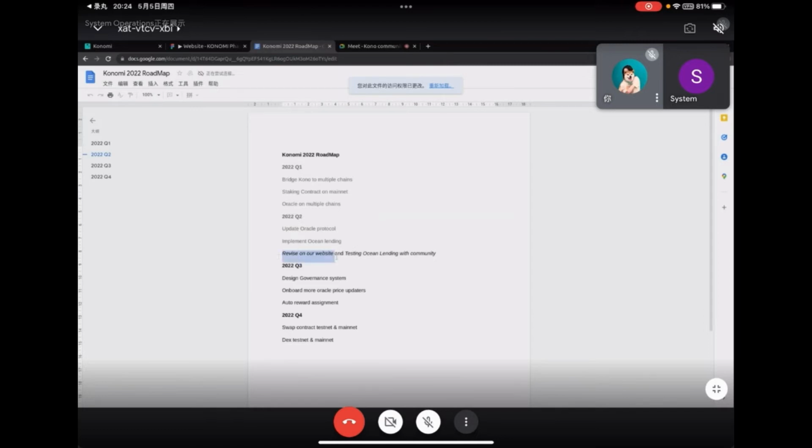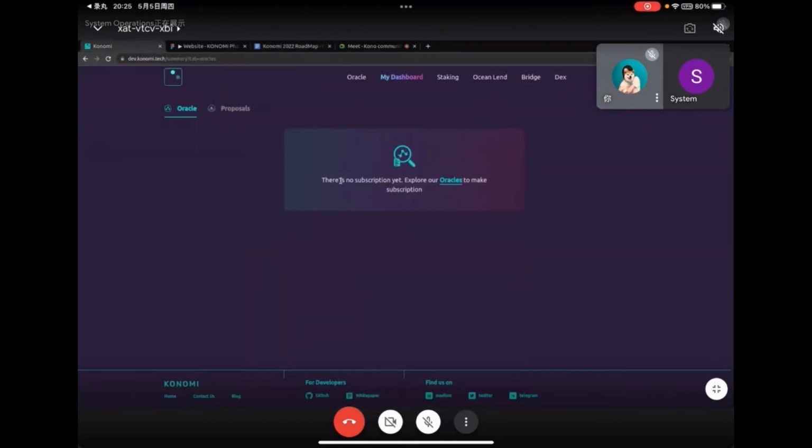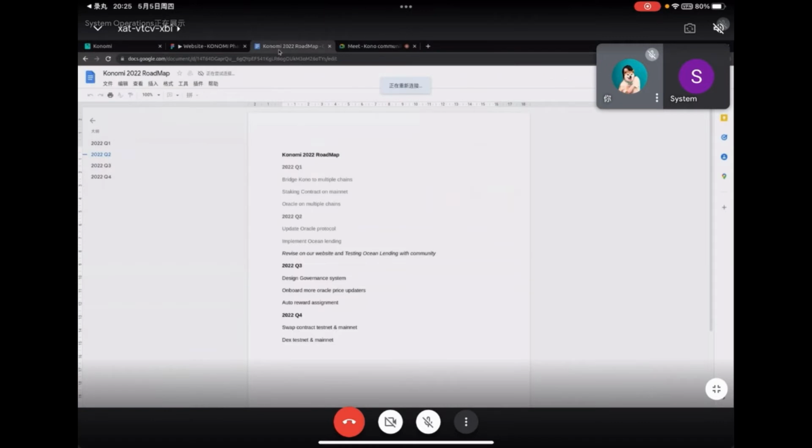Currently, we are revising our website and testing Ocean Lending with the community. We hope in the future to launch a bounty program for people to find errors on our website or encounter in the protocol.